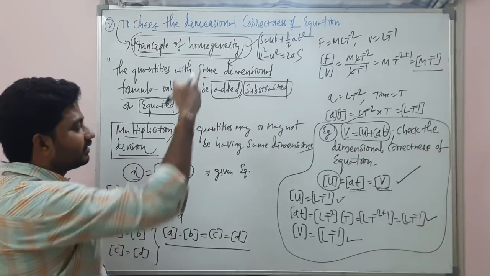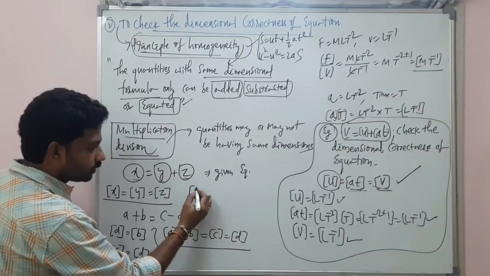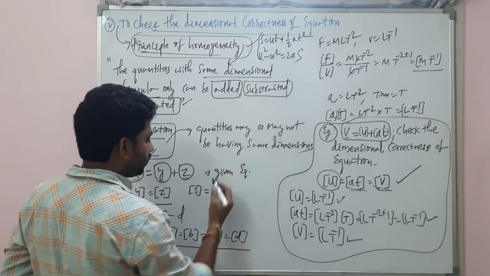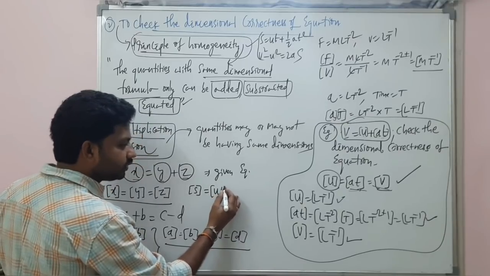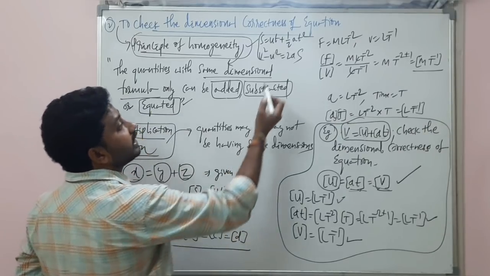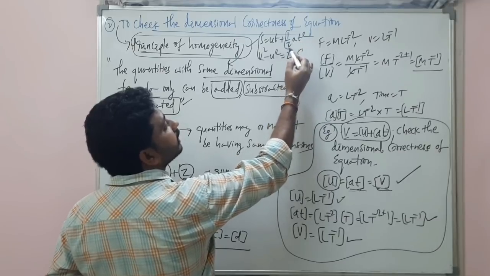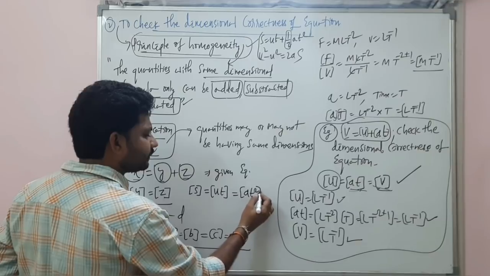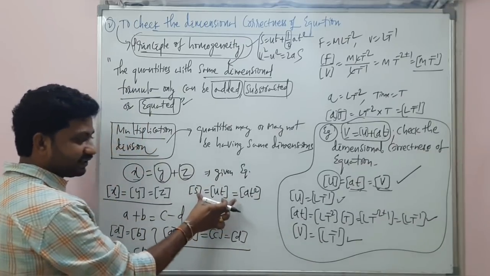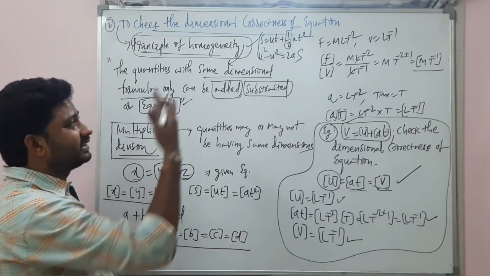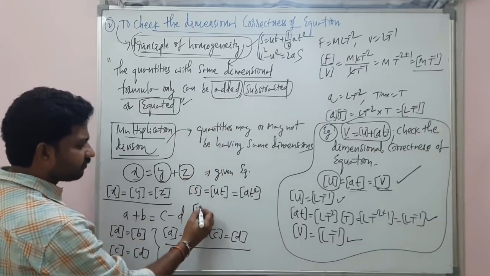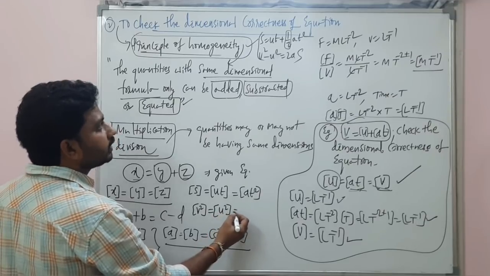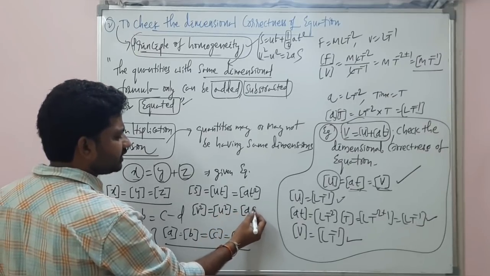Check the dimensional correctness of the given two equations. What you need to check? In the first case, you need to check that the dimensions of the displacement are equal to the dimensions of ut, which is equal to the dimensions of at square. Anyway, half will not have any dimensional formula. Prove whether it is true or not. In the second case, the dimensions of v square are equal to the dimensions of u square, which is equal to the dimensions of 2as.